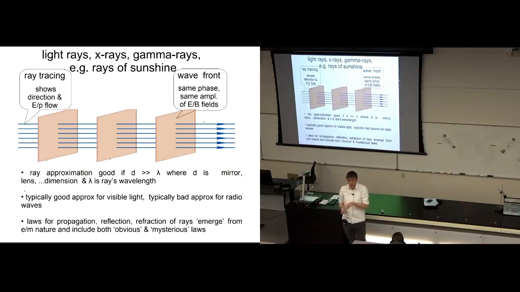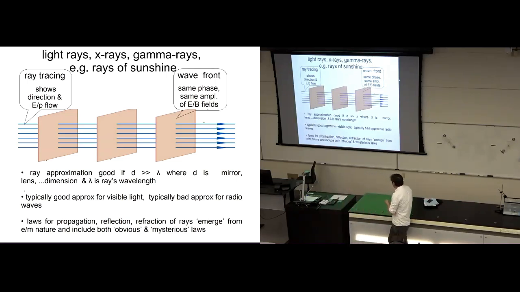Radio waves have wavelengths that are many meters and even kilometers. So if radio waves are interacting with something that has dimensions of centimeters or tens of centimeters, then ray tracing is a very bad approximation. Radio waves are an example of a type of wave that has a very long wavelength. We don't very often think about radio waves and ray tracing because ray tracing is not valid for radio waves. Okay.